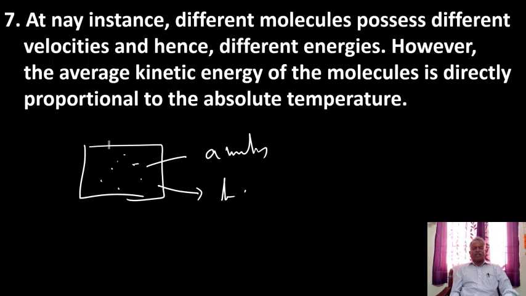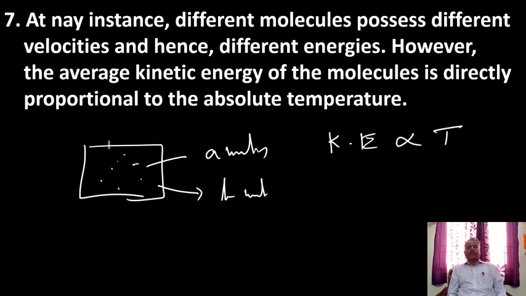This may have B units. Thus different molecules have different energies. It is difficult to find the energy of each and every molecule, but we can find the total energy of the gas present in the container, which we call the average kinetic energy. So this average kinetic energy is directly proportional to the absolute temperature of the gas.